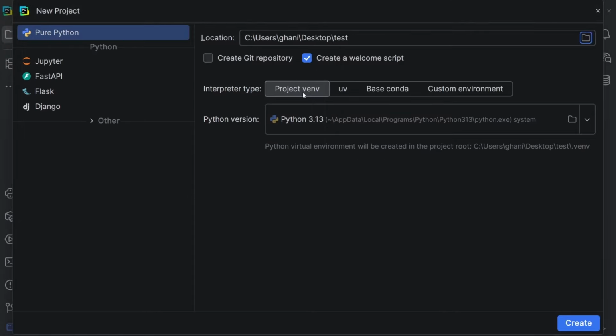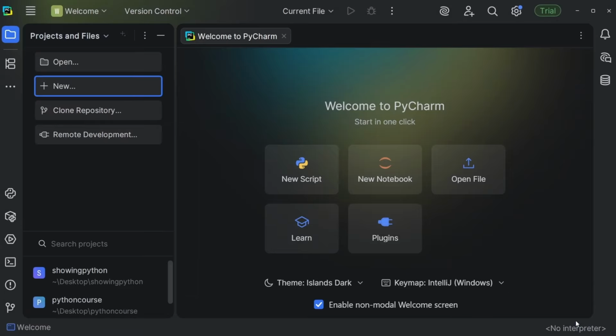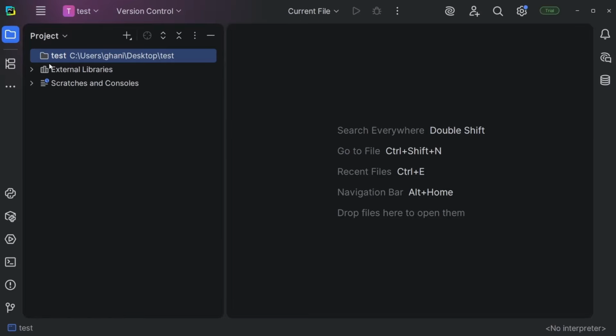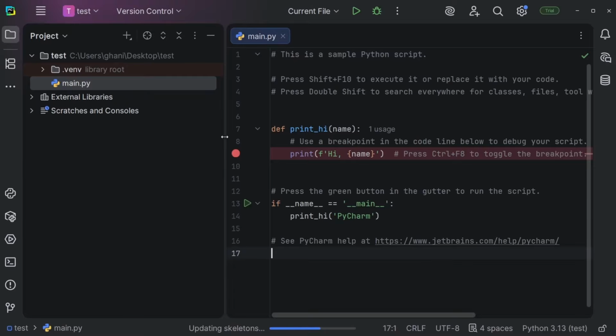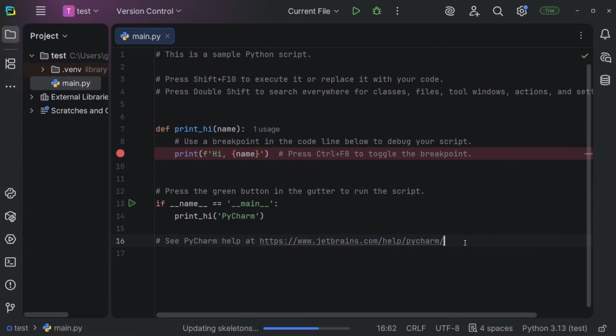This here is fine. Also select project venv, and right here the Python version. And this should be fine by default for most of you. Now let's just press create. And this will create a new project. It will also create this venv folder and this main.py file for you. And within this main.py file, we can now write Python code.